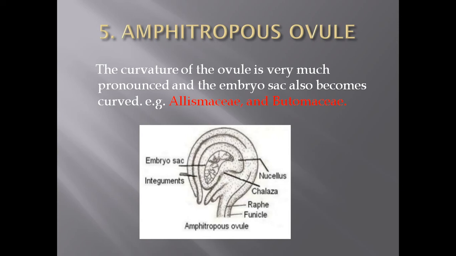Next is the amphitropous ovule. Here in the amphitropous type of ovule, the curvature is more pronounced as compared to the campylotropous ovule, and even the embryo sac also gets curved. Here this is the embryo sac, and this also gets curved. So this is called the amphitropous type of ovule. This type of ovule is reported from the members of the families Alismaceae and Butomaceae.